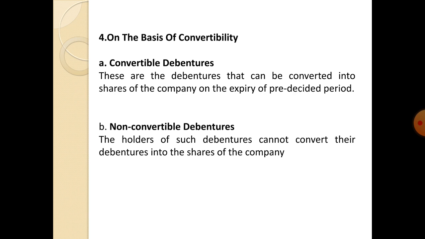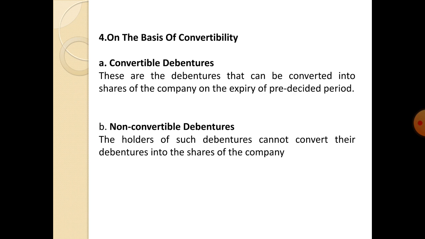These are the debentures that can be converted into shares of the company on the expiry of a pre-decided period. So for example, if a debenture holder wants to convert their debentures into shares, the company will give some period to convert their debentures into shares.